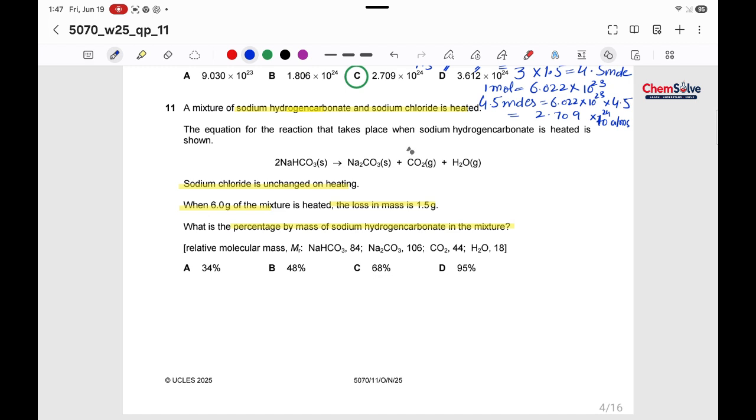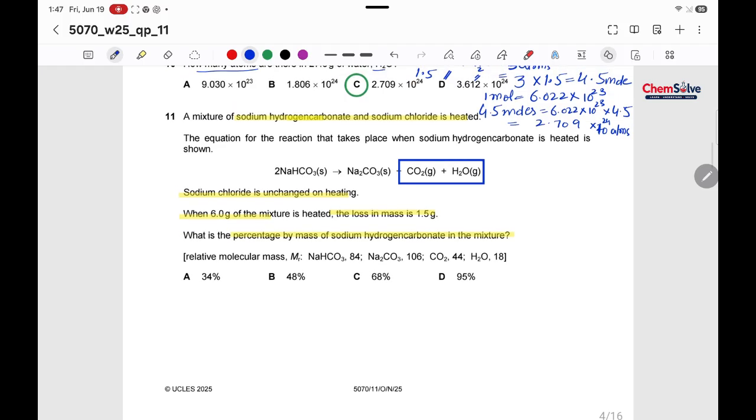So the loss of mass would be this. This is the one which is the loss of mass, and it is 1.5 gram. So let's calculate the moles of this 1.5 gram.